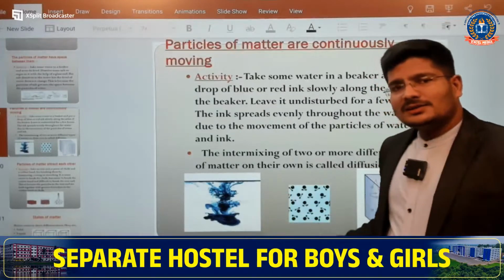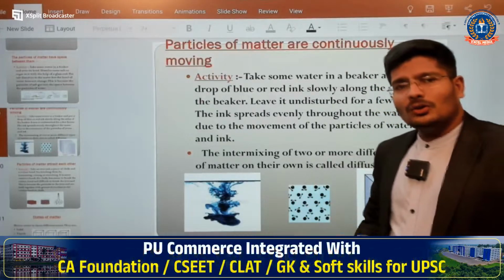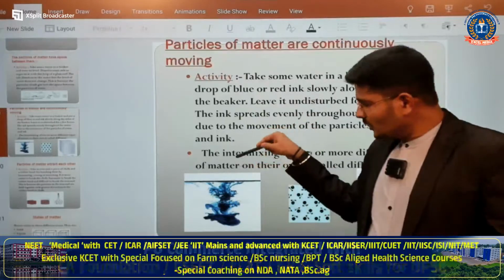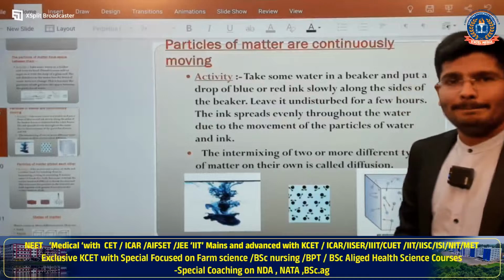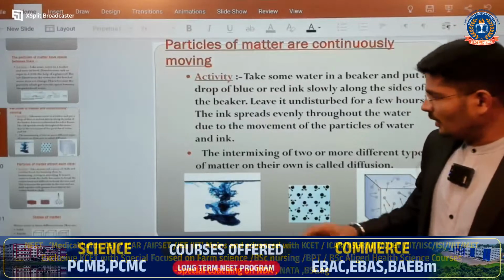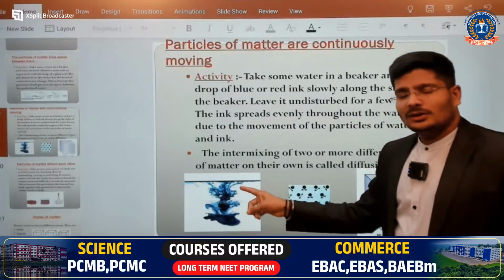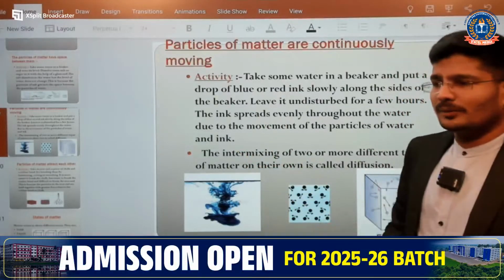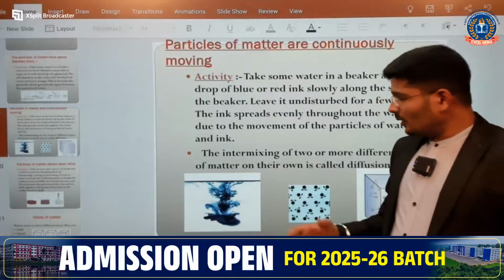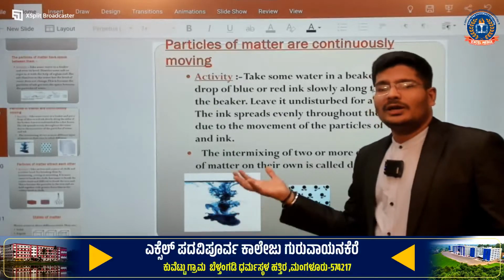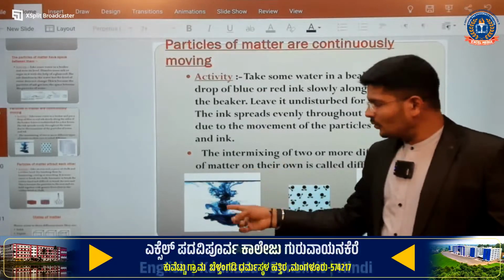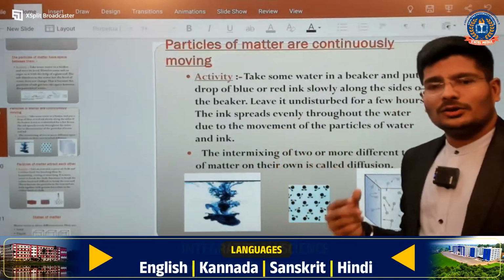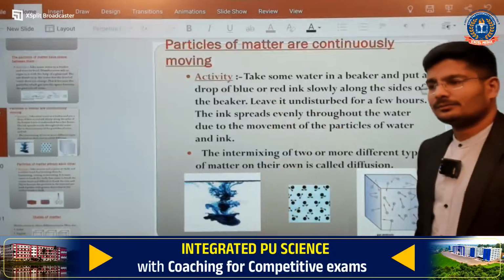But if I take the same solution and heat it, and then put the same ink into it, what is going to happen? Does the movement of the ink particles increase or decrease? Can you answer me? I repeat once again: I take a glass of water, heat that water, and add the same ink to it. Does the movement of the molecules or atoms increase or decrease?